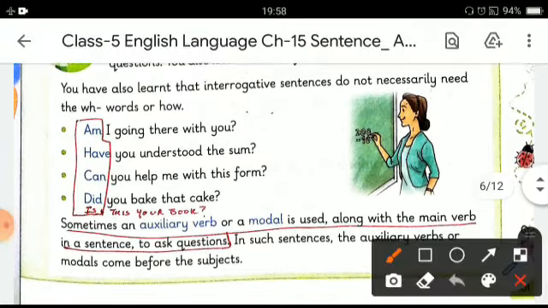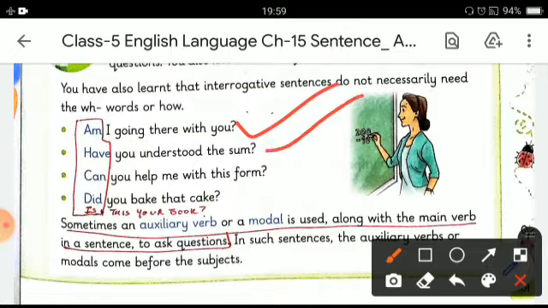So here are some examples: Am I going there with you? A question without using any interrogative word. Second one is, have you understood the sum? Third one is, can you help me with this form? And the last one is, did you bake that cake? Or the next sentence could be, is this your book?